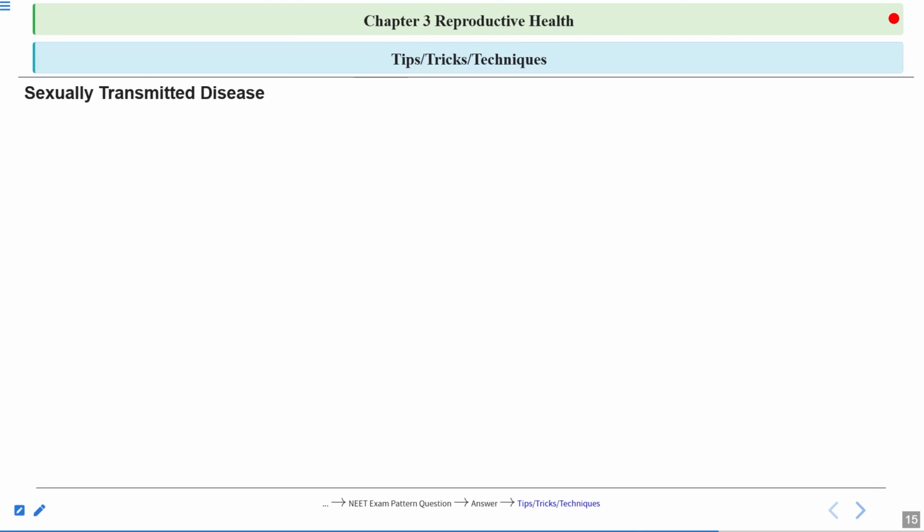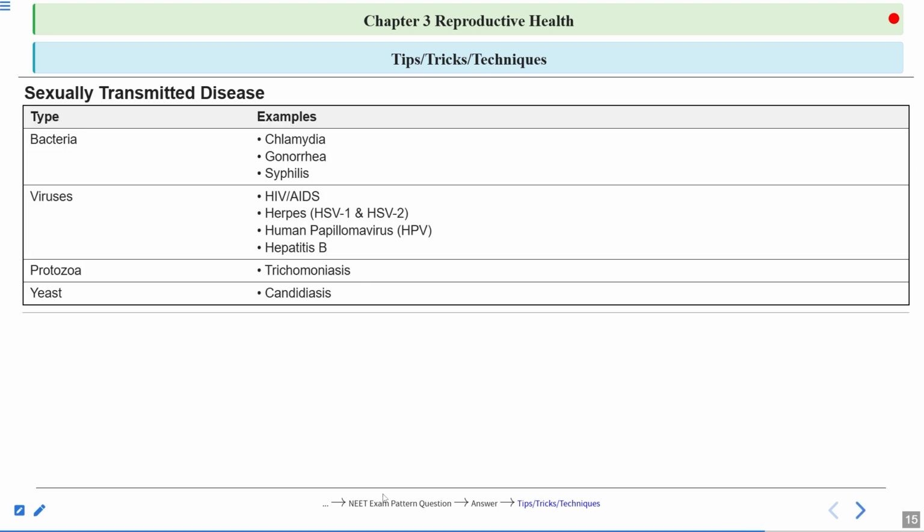So let's discuss some tips and tricks and techniques related to these topics. This will be very helpful for you in the NEET exam. The first is sexually transmitted diseases. You should know this table again.